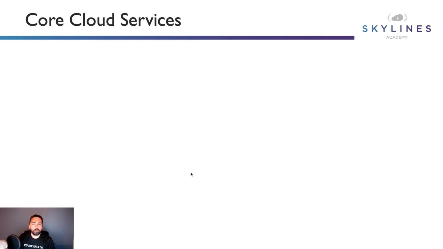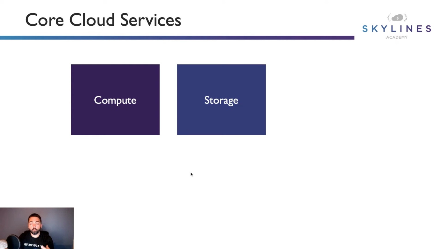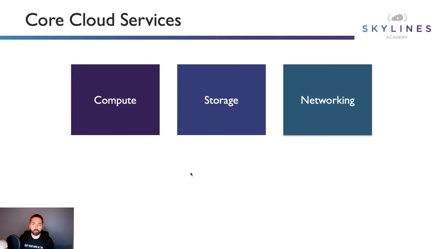So core cloud services: there's a bunch of areas these are broken down into, and we do get into them a little bit later on, like I mentioned, in the series and in the training course if you're taking that. But you've got compute services. These are things like virtual machines, anything where you're running programs on top of. You've got storage services, like for every application, or maybe you need to store lots and lots of images. I work with a lot of medical companies. They store a lot of x-ray data and stuff like that. There are all sorts of reasons to have a good, large storage footprint, and Microsoft does a great job of providing a rich set of storage services there.